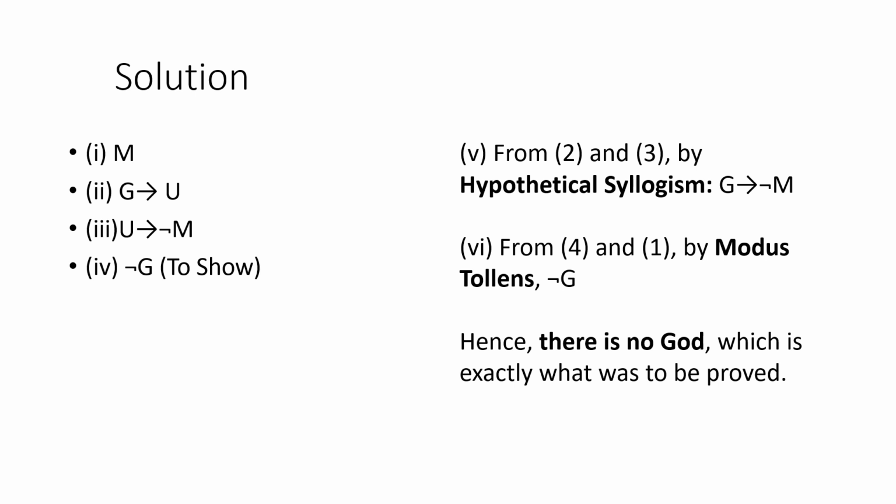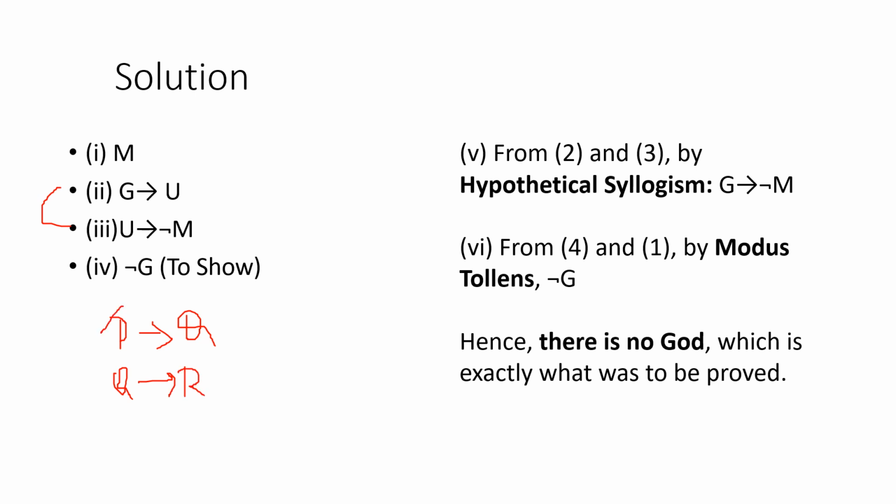Here you can see that first we can apply hypothetical syllogism on 2 and 3. So here you can see G implies U. I can take it as P implies Q, and U implies not M, I can take as Q implies R. We have already discussed this.